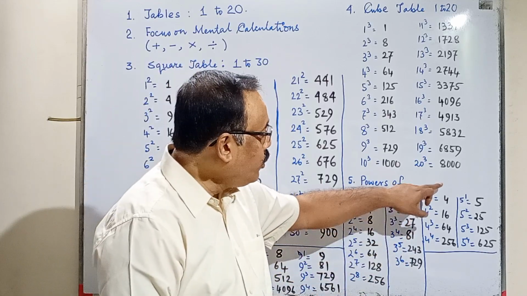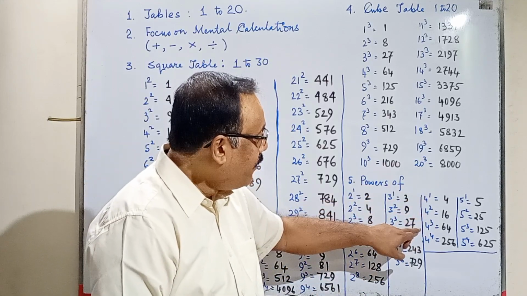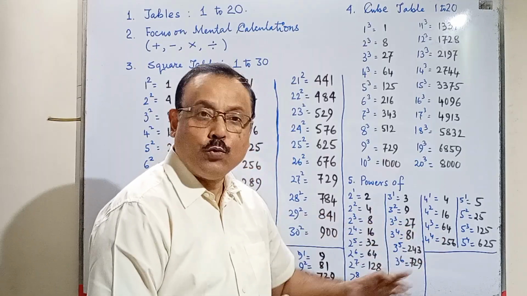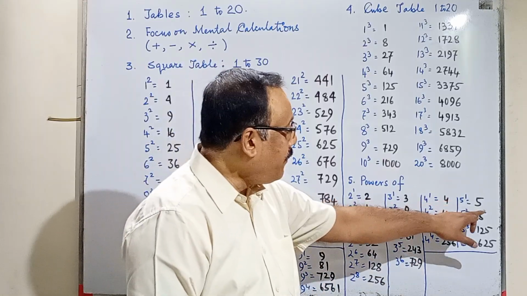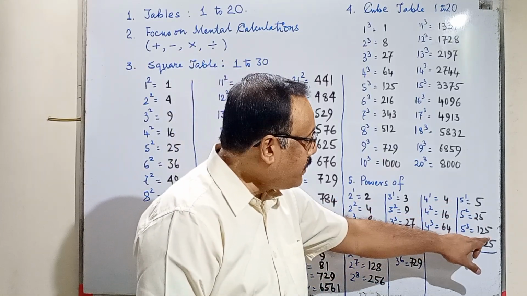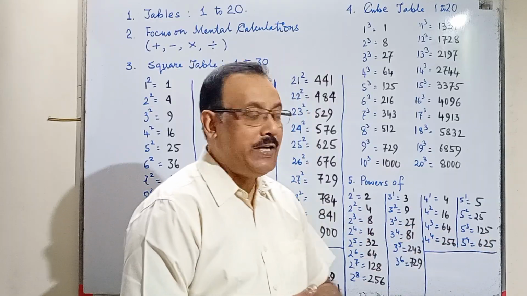For 4, 4 to the power 1 is 4. 4 square is 16. 4 cube is 64. 4 to the power 4 is 256. 5 to the power 1, 5. 5 square is 25. 5 cube is 125. 5 to the power 4, 625.